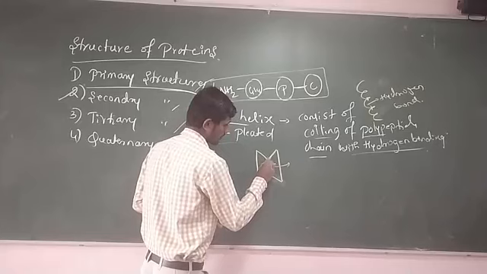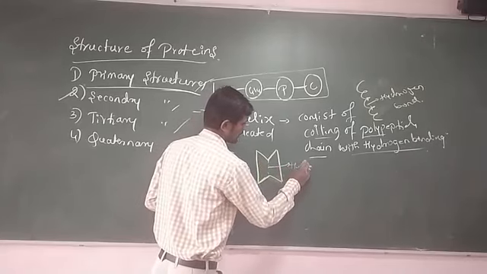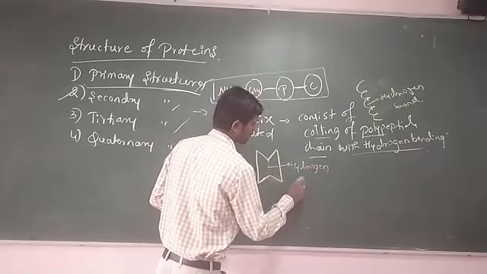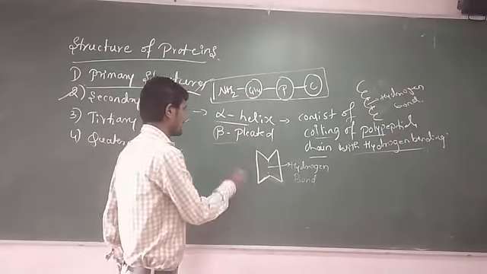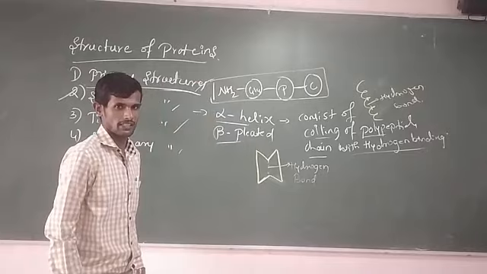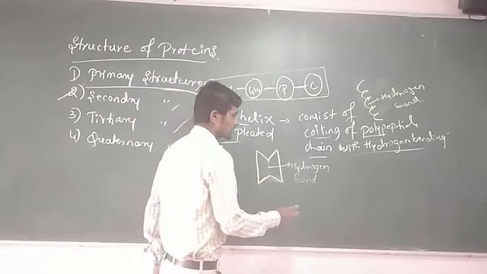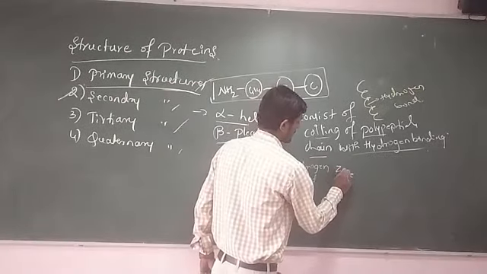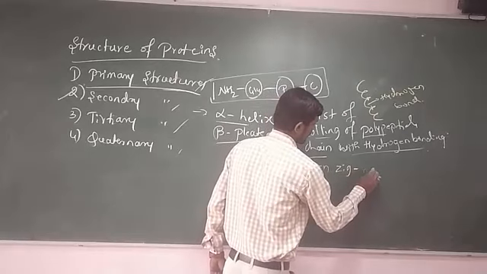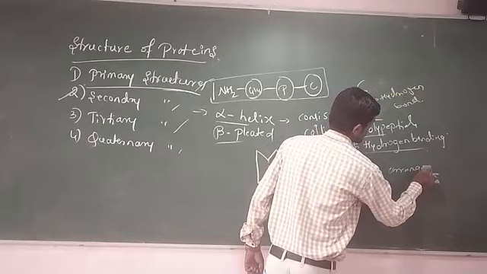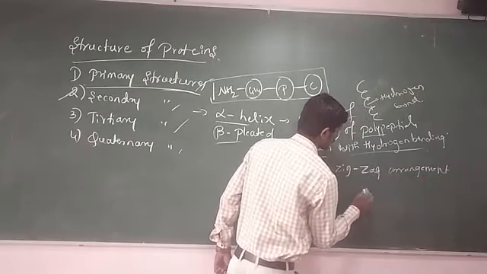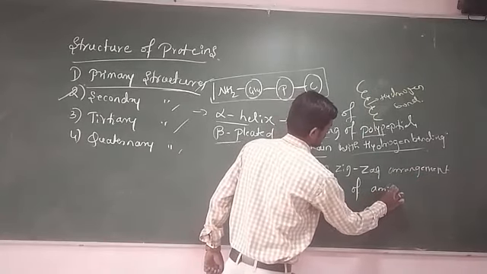Here, there is hydrogen bonding present. Means in beta pleated structure, this consists of a zigzag arrangement of amino acids.